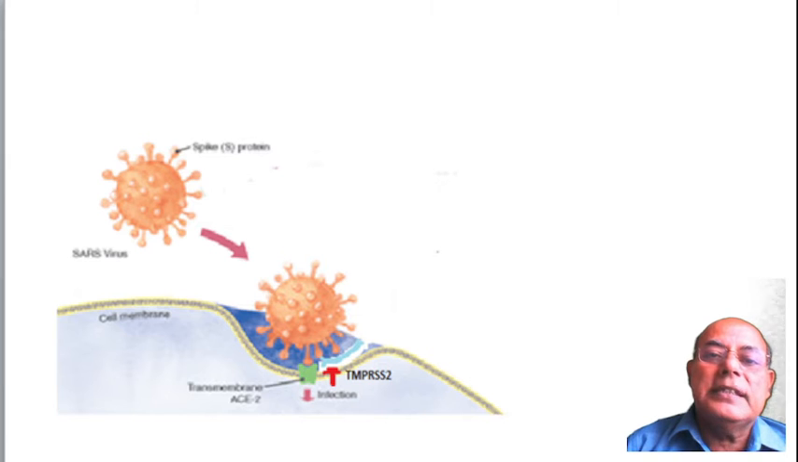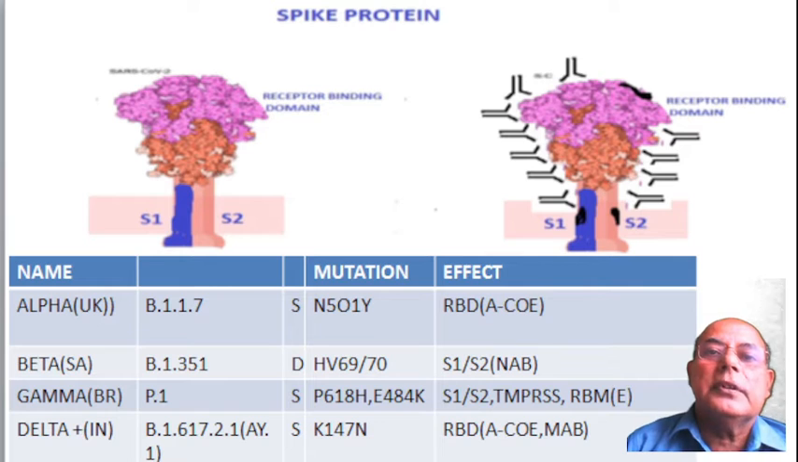Spike protein attaches itself to the ACE receptor present in the lungs. Transmembrane proteases help in cleaving the site of attachment and endocytosis. Spike protein has three parts: receptor binding domain, S1 and S2 components. A few words about the mutation identified.